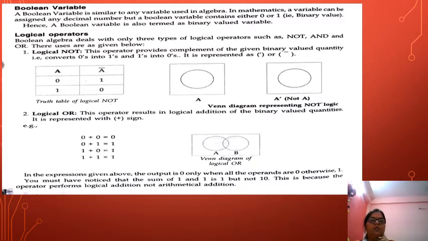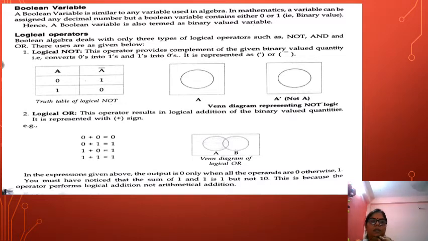Now first of all we are going to learn about the logical operators. Before, you have also learned about them when we were doing the PPT of propositional logic, but again we are going to revise it with logical operators such as not, and, or. First, the not logical operator. The operator provides the complement of the given binary valued quantities, that converts zeros into one and ones into zero. It is represented by these two signs.